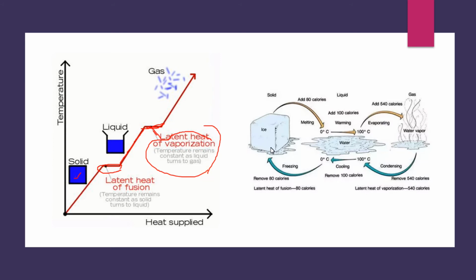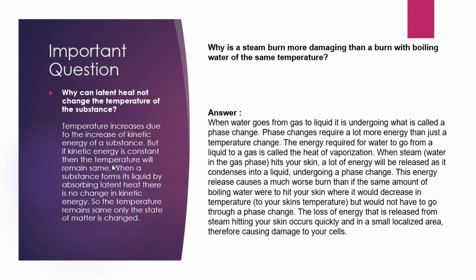Okay, you can see the examples here. Add 80 calories. So the water, the temperature remains constant till it reaches boiling point. In solids, the temperature remains constant till it reaches melting point. That's all. I hope you have understood the concept. Now we will discuss the important questions.